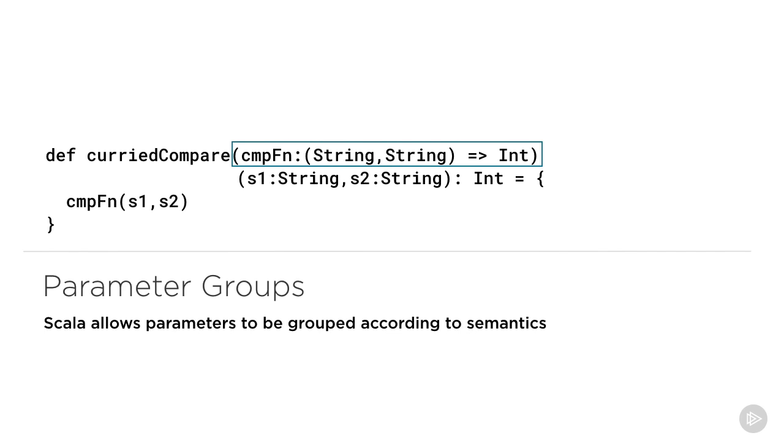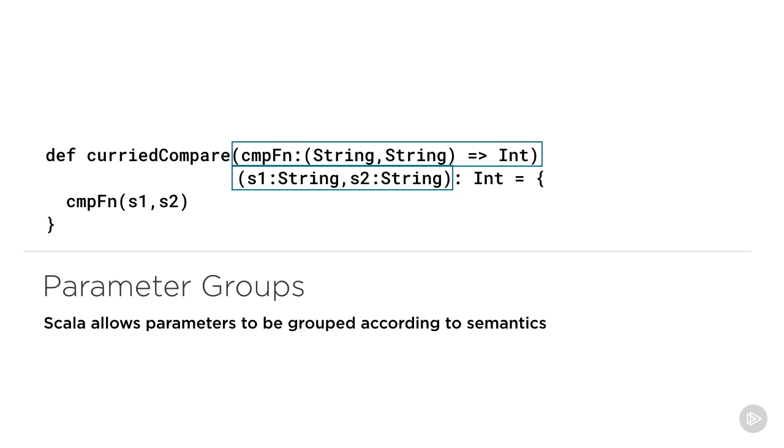How? Well, by using multiple groups of parentheses while declaring or defining the function. Here we have a version of the same function called curried compare. Notice how curried compare takes parameters in two groups. The first is the comparison function, and the second is the strings s1 and s2. All that we've done is to group these parameters so that they make sense together, and then each such group is enclosed within a pair of parentheses.